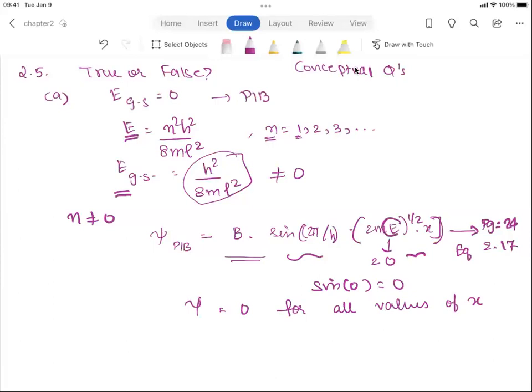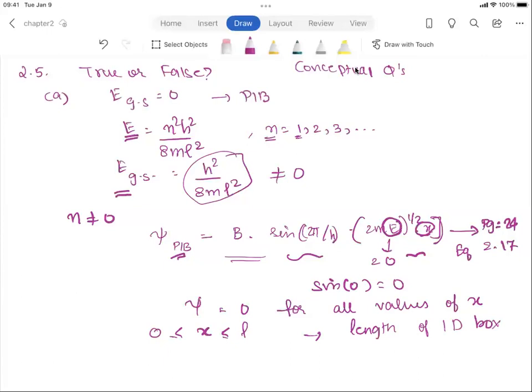So once the energy is 0, your wave function is 0, irrespective of what the value of x is. So even if x is between 0 and L, which is the length of the one-dimensional box, the wave function in the box is 0, which indicates that you don't really have a particle there, right?